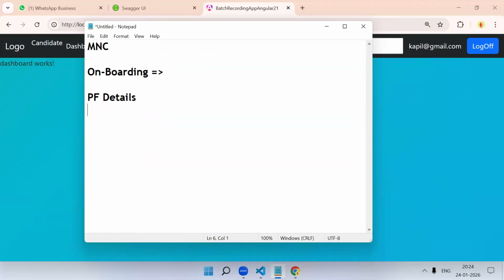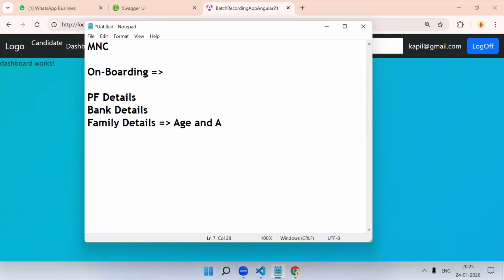Okay, let it be, for the experienced folks who are joining a company. First you need PF details. Then you need bank details. Then what else? Come on, everyone has joined some company. What details do you need on the first day? Family details, medical also, insurance related, right? In family details you also need age and Aadhaar number.